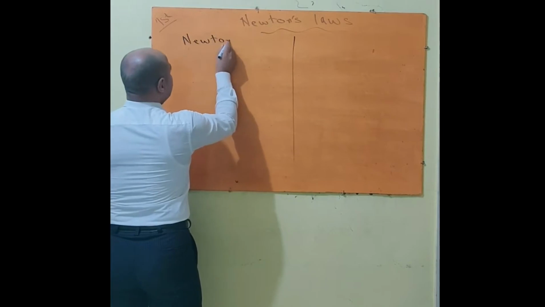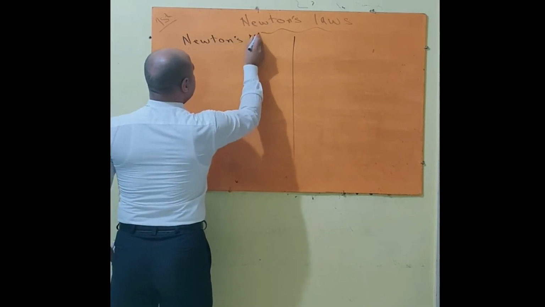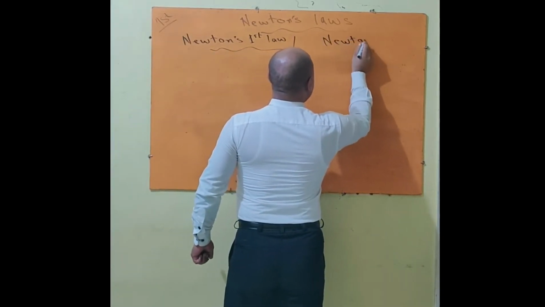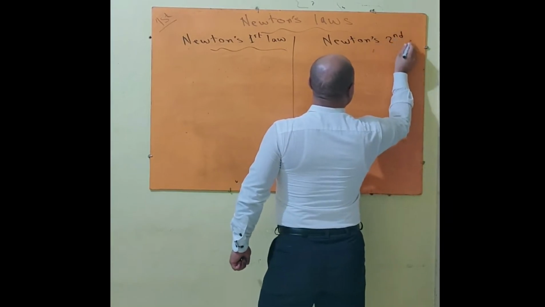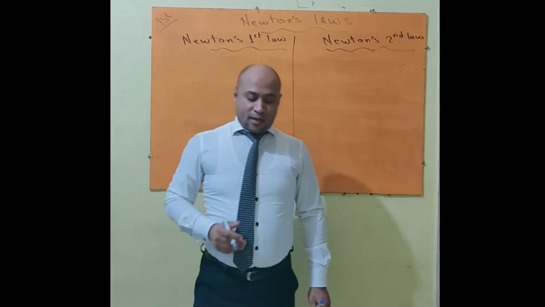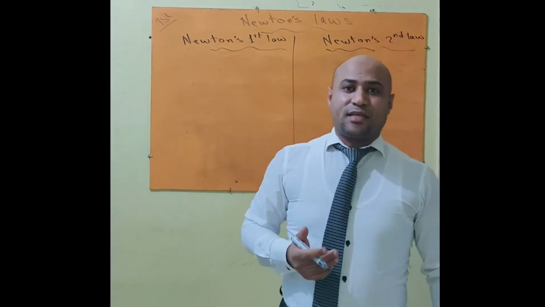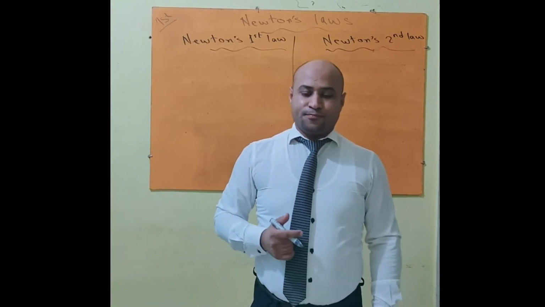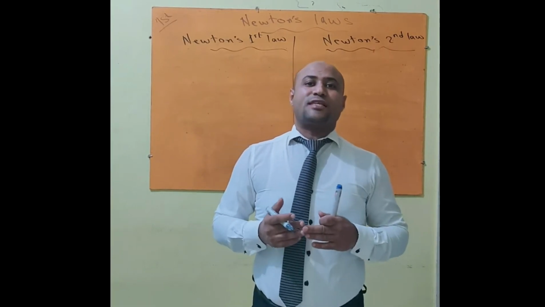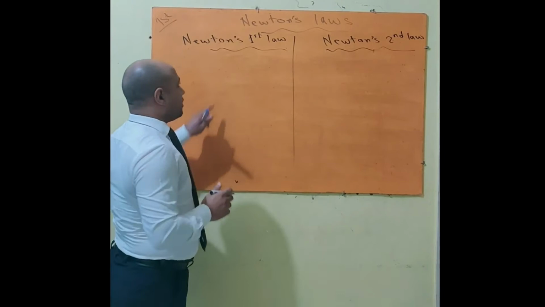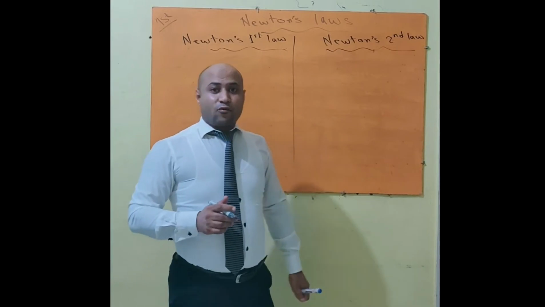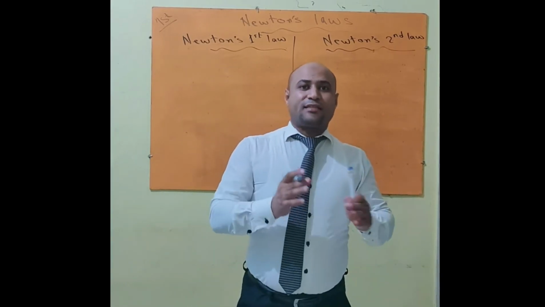Newton's first law and Newton's second law. And what is the difference between them? Newton's first law answers the question that says what happens if there is no force acting upon an object. As we imagine that, we ask Newton, what happens if there is no force acting upon an object? Newton answered this question in Newton's first law. But Newton's second law answers the question, what happens if a force acts upon an object?